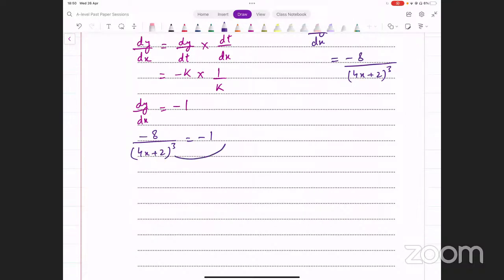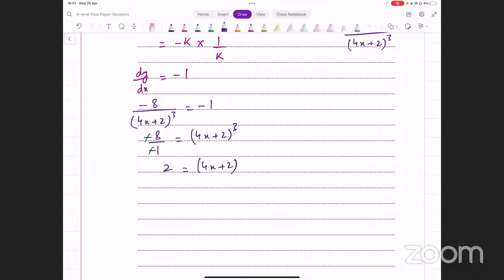Now we solve this equation. We take this to the other side. -1 को यहाँ पे ले आए, and that is going to give us -8 over -1. That equals 4x plus 2 whole cube. On the left side, we have 8. Take cube root on both sides. We get 4x plus 2 equal to cube root of 8, which is just 2. And this gives us 4x plus 2 equal to 2. 2 और 2 cancel हो जाएंगे. 4x equals 0. The value of x that we have here turns out to be 0.